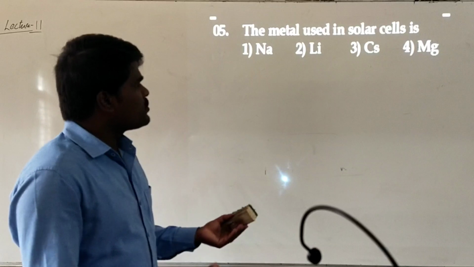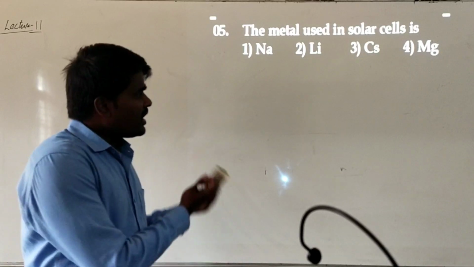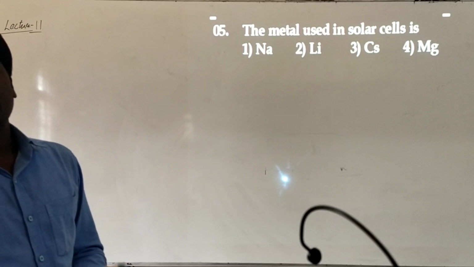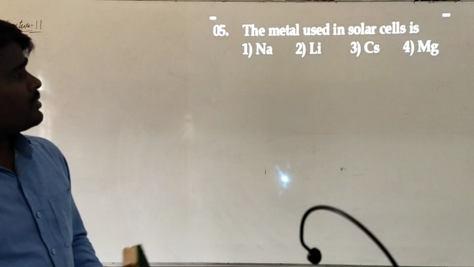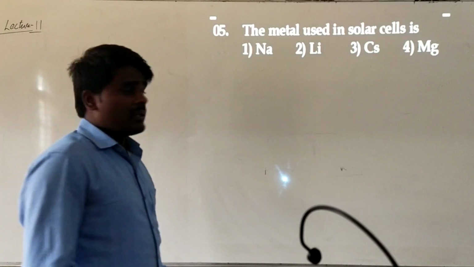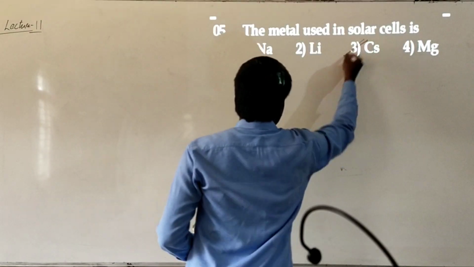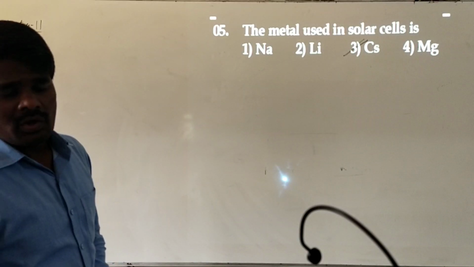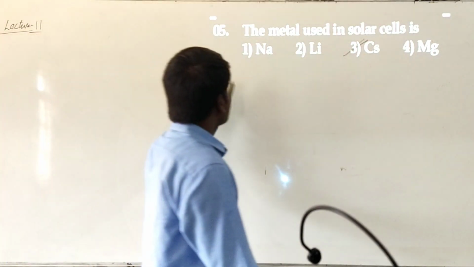Among the given options, which is the most electropositive? As I already said, cesium is the most electropositive element in the entire periodic table, so it is widely used in solar cells or solar panels because of its most electropositive nature.